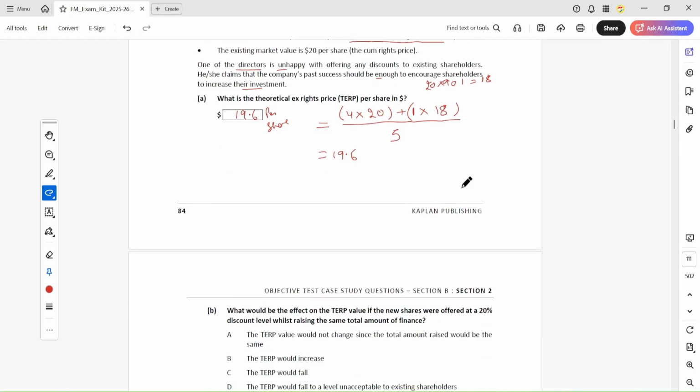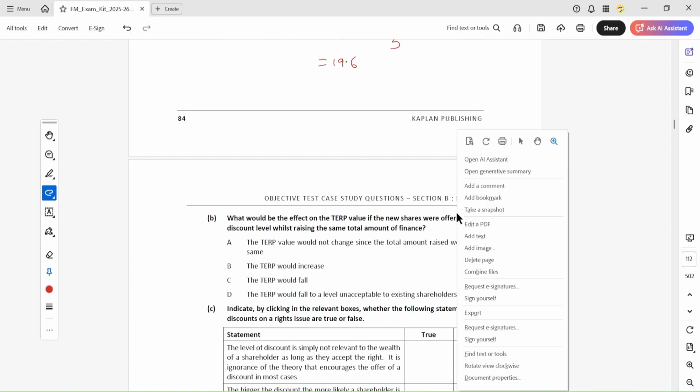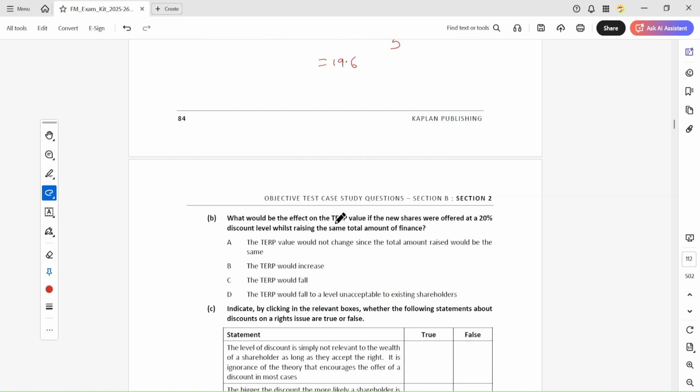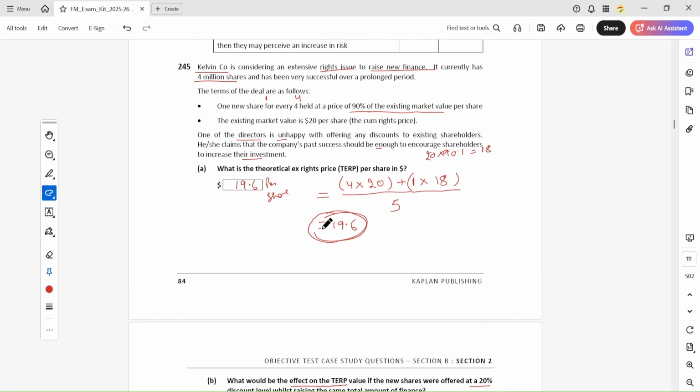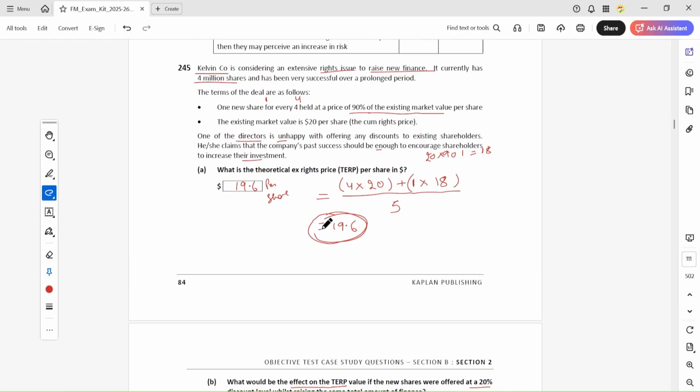So the next question is, what would be the effect on TERP? How much does this value change if the new issue were offered at a 20% discount, while raising the same amount of finance?